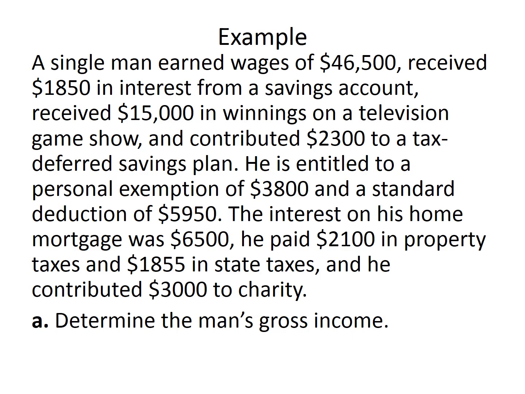The interest on his home mortgage was $6,500. He paid $2,100 in property taxes and $1,855 in state taxes, and he contributed $3,000 to charity. Determine the man's gross income.